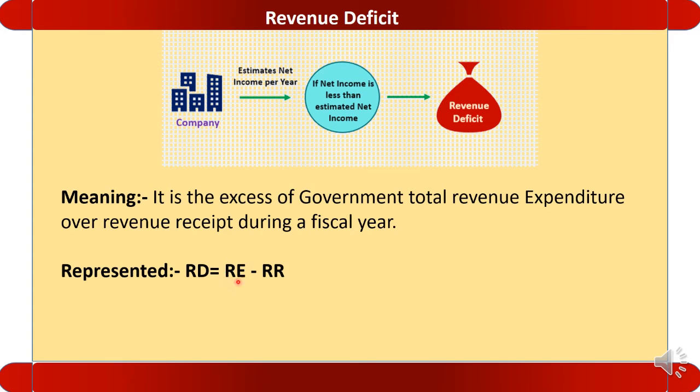RE means revenue expenditure, RR means revenue receipt. Expenditure incurred by the government to meet the daily activities is called revenue expenditure. Revenue receipt is tax and non-tax receipt.